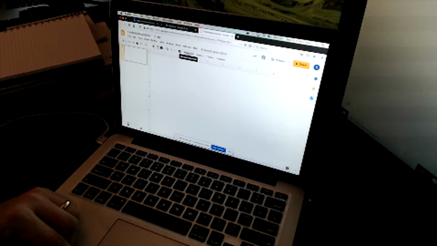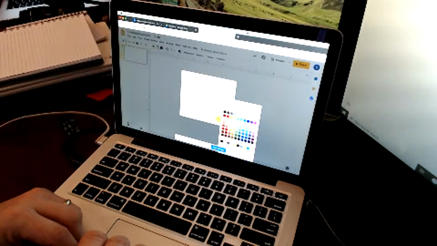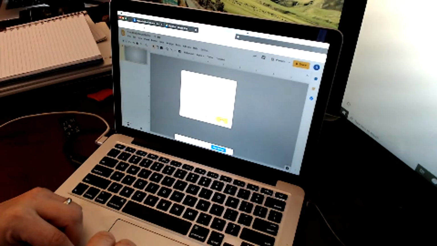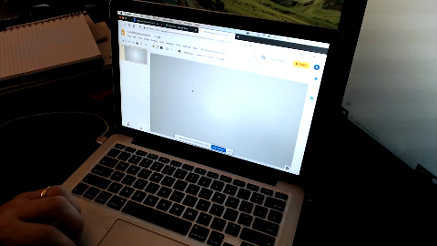I'm going to go to Background right here in the middle and change the color. I'm going to do a nice gradient here, and we'll do this one right here that kind of looks like this. So it gives me a little bit of texture. That looks kind of cool. All right, good place to start.